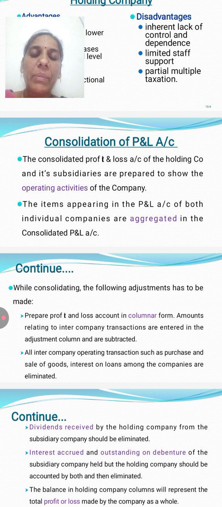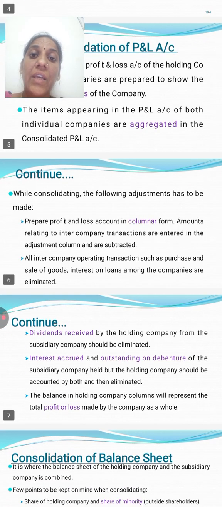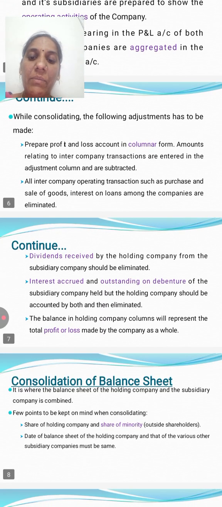While preparing the consolidated account, the following adjustments have to be made. First of all, prepare a profit and loss account in columnar form. Amounts of interrelated transactions are entered in the adjustment column and are subtracted. Second one, all intercompany operating transactions such as purchase and sales of goods and interest on loans among the companies are eliminated. Third one, dividend received by the holding company from the subsidiary company should be eliminated because it has become an owner of the subsidiary company.